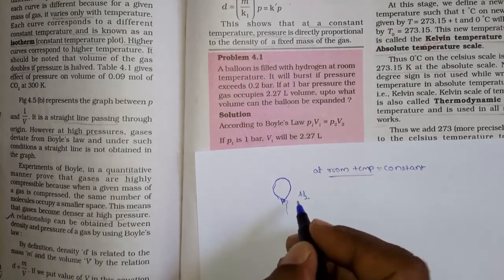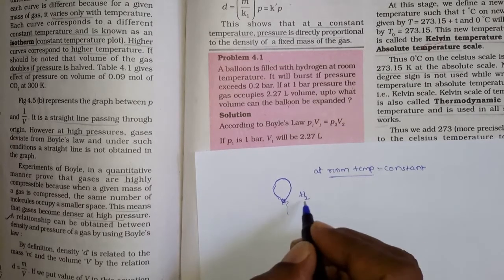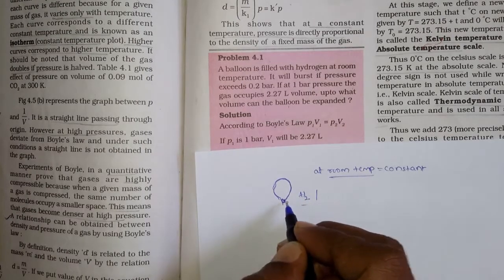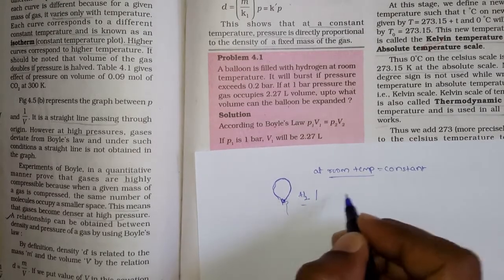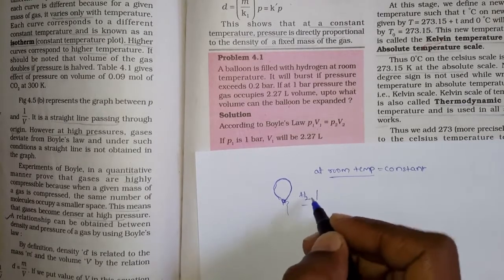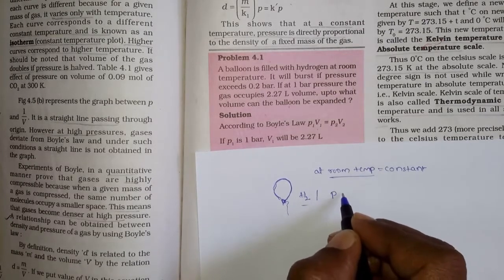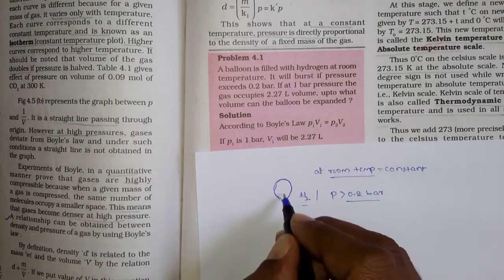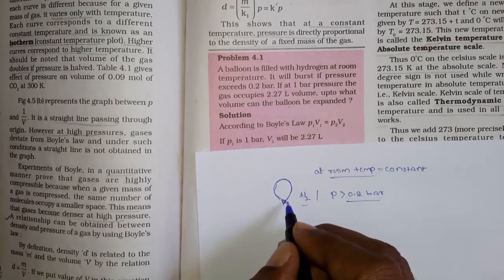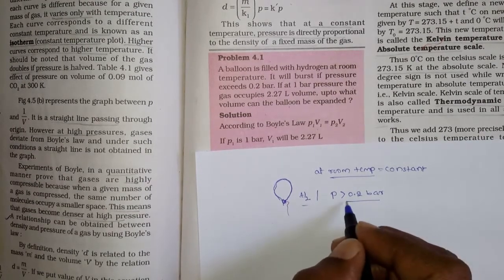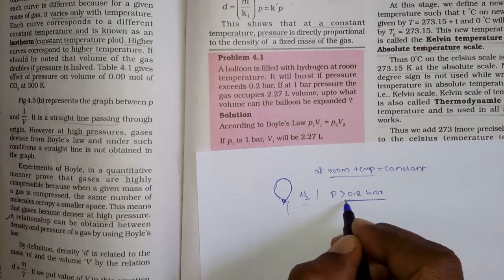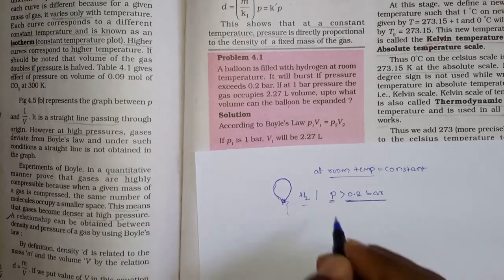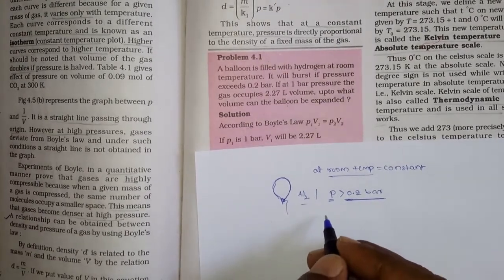When they are filling that hydrogen gas, automatically the gas pressure will increase. If the pressure exceeds 0.2 bar, then the balloon will burst. So to keep the balloon from bursting you have to fill only up to 0.2 bar. If more than 0.2 bar, this balloon will burst. Right, so this is the point he has given.